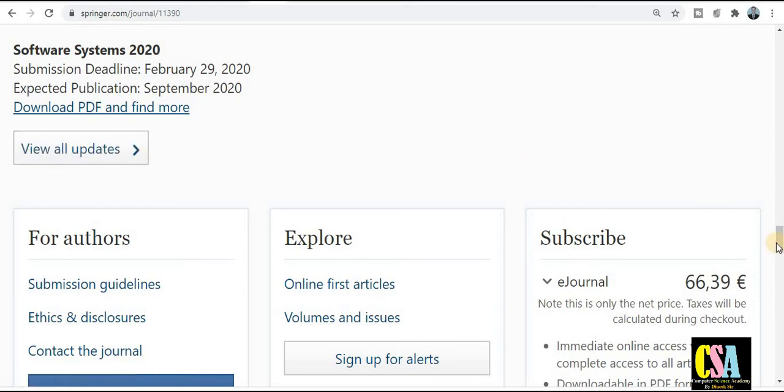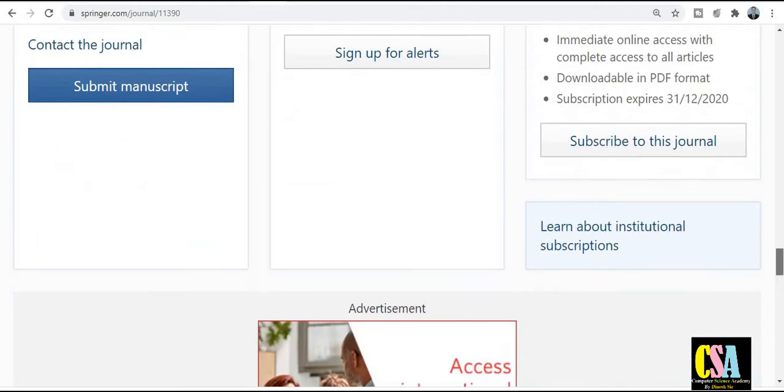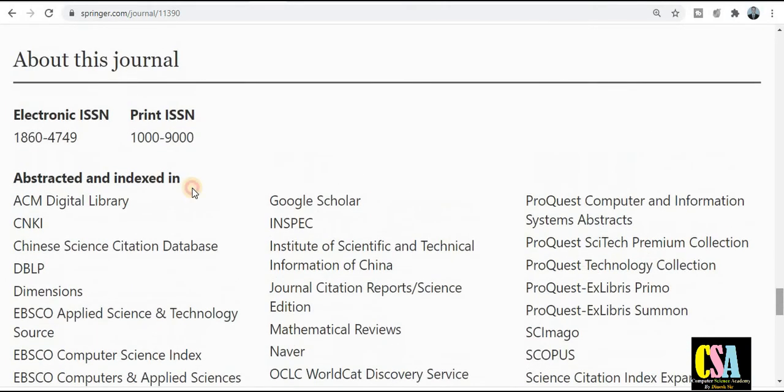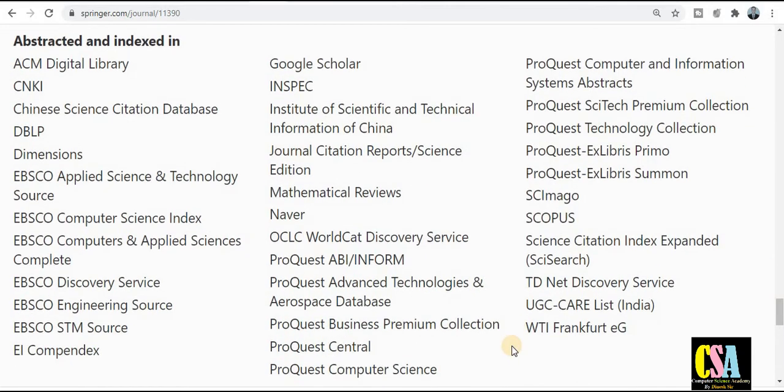Now, the most important thing is indexing. Indexing is very important for any kind of journal. This is the electronic version ISSN number and also the print version ISSN number, so this journal is published in these two categories, online and print version. Now we will discuss abstract indexing. You can see here the very rich indexing of this particular Springer journal. I think all the reputed indexing and abstracting are here.